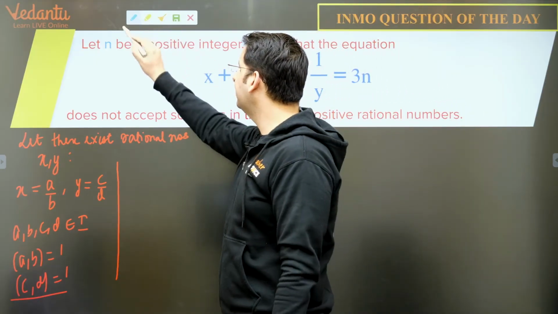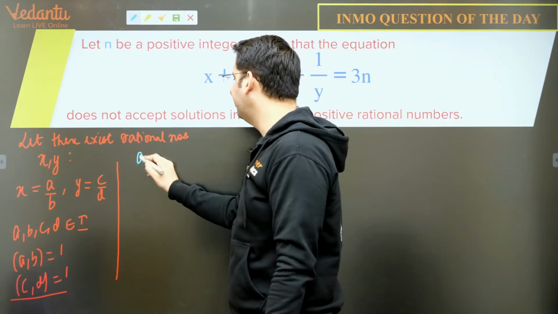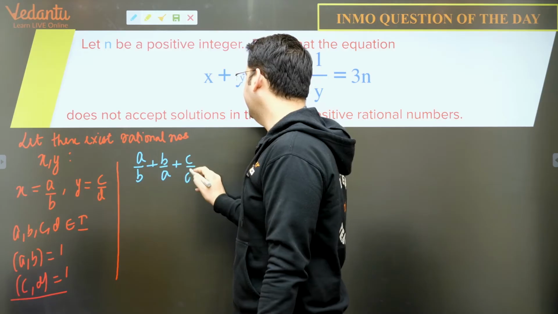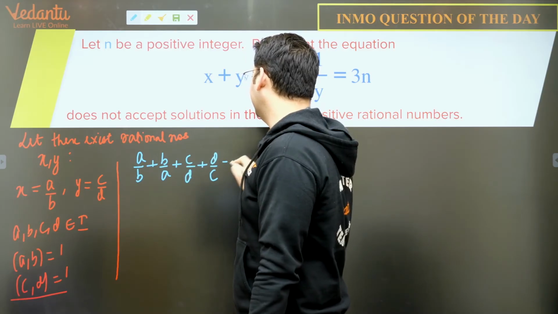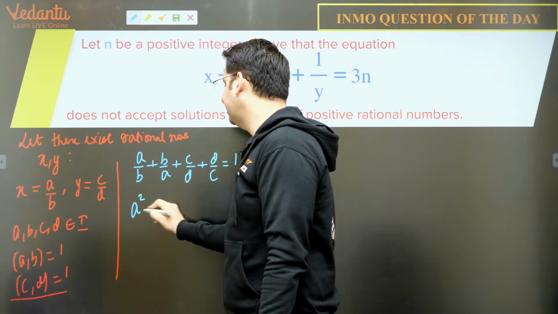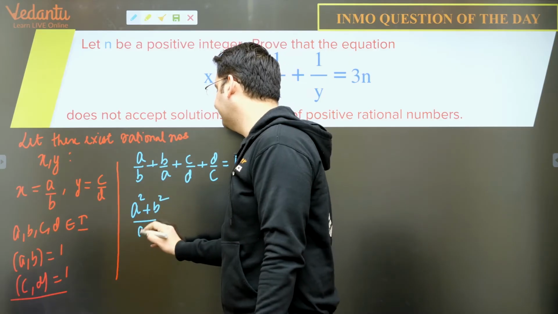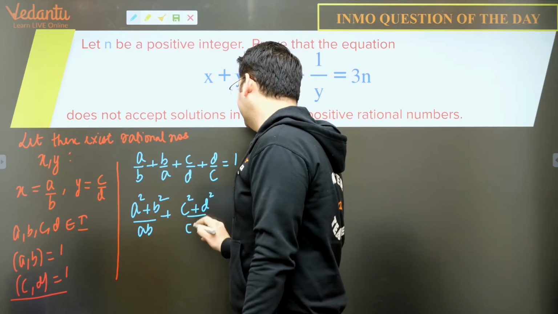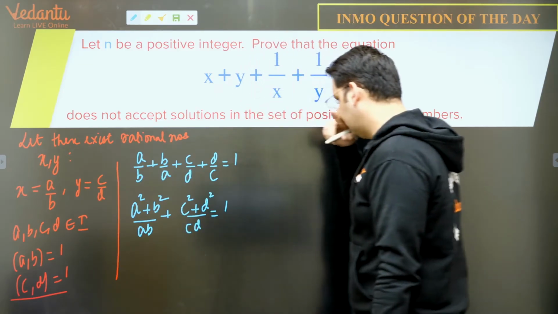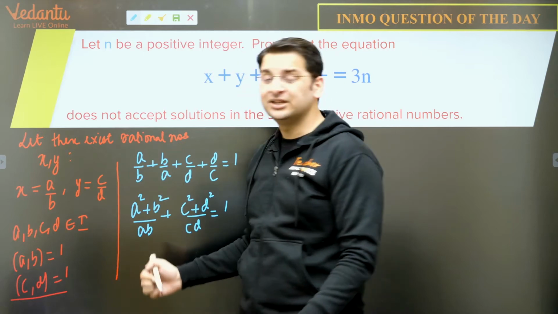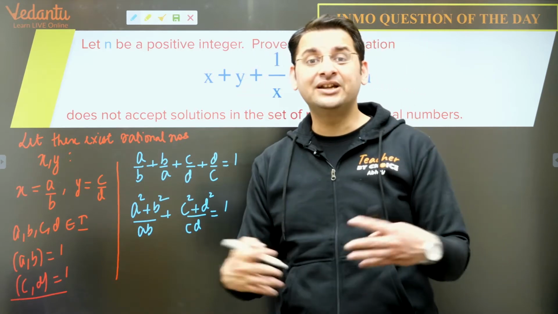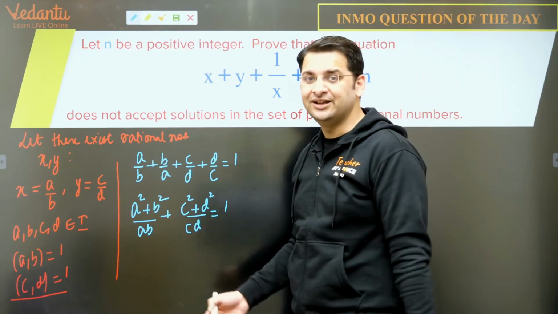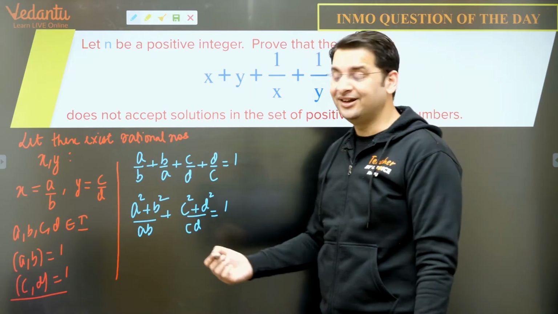So if we try to put the values here, we have a upon b plus b upon a plus c upon d plus d upon c is equal to 3n. So we have a square plus b square upon ab plus c square plus d square upon cd is equal to 3n. And if we cross multiply this, I'm cross multiplying because a Diophantine equation will form in which a, b, c, d are integers, which is very easy to solve, and we have done Diophantine equations many times, right?